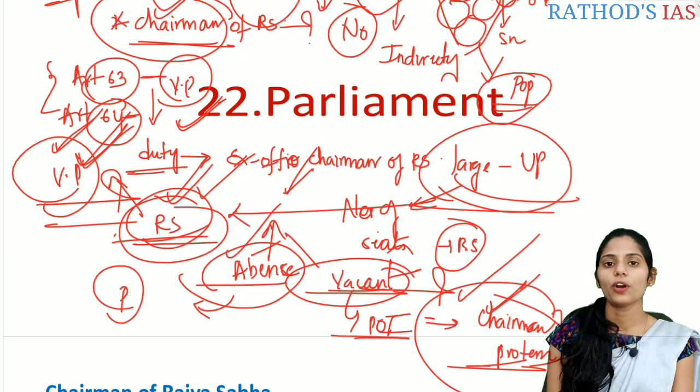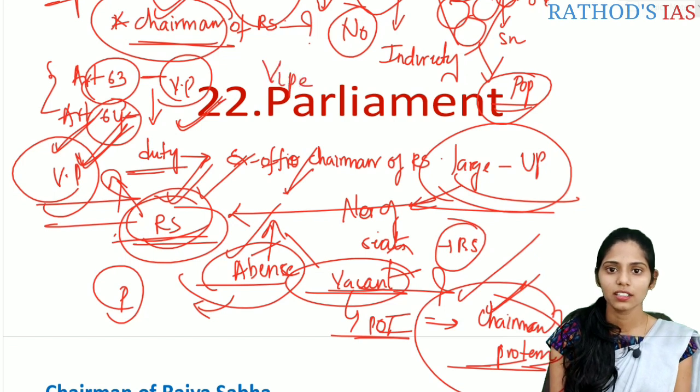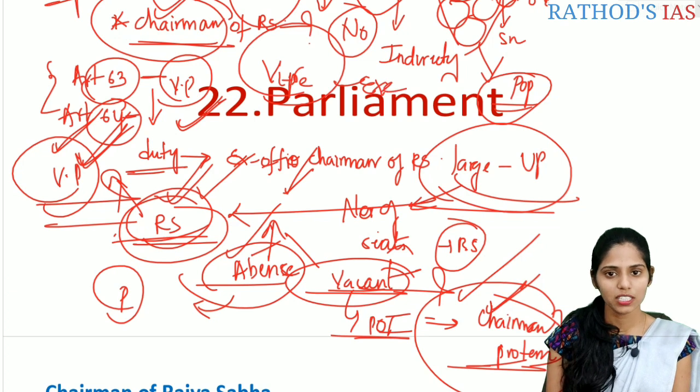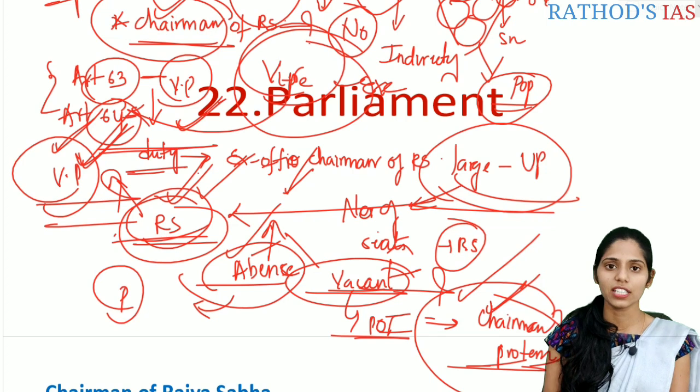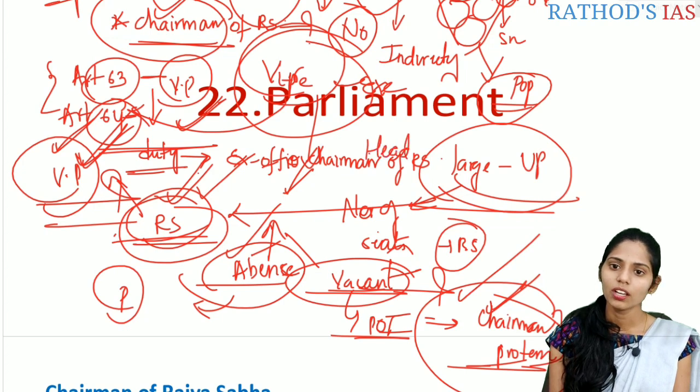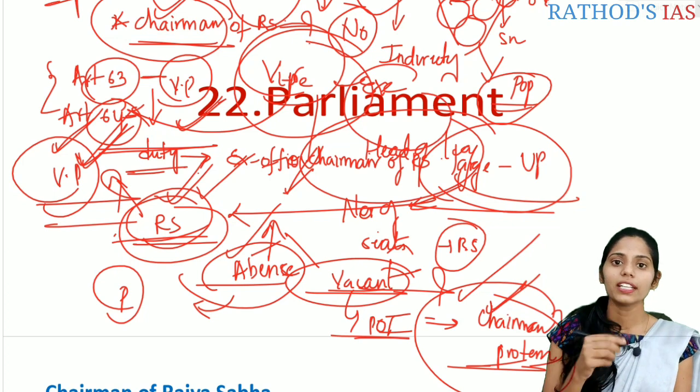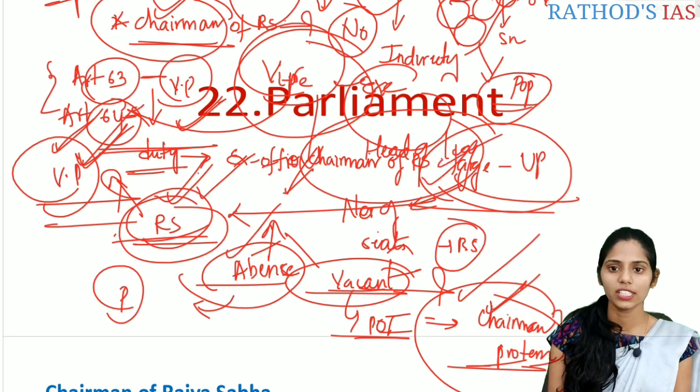One important point I want to note here is that the Vice President is part of the executive, correct? But according to Article 64, he is acting as ex officio Chairman of the Rajya Sabha. That means he is acting as the head of the legislature, correct? So he is the executive, but he is also acting as the head of the legislature.